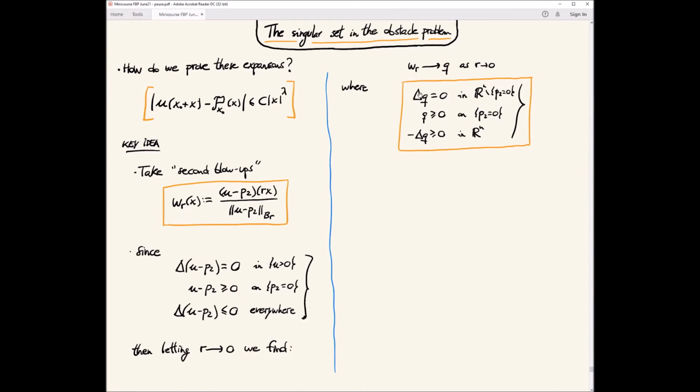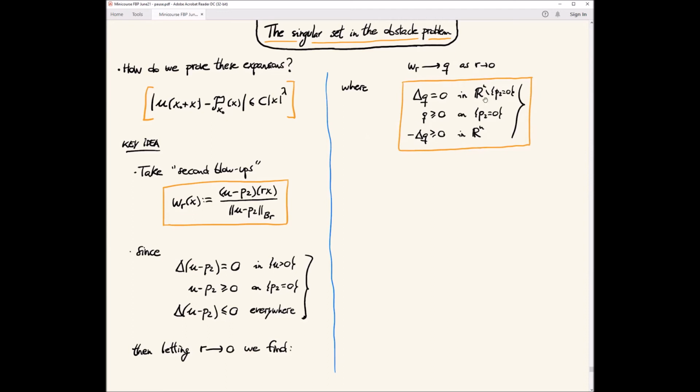So I get that the function is harmonic everywhere except on this linear subspace, because I know this is a linear subspace. Then Q is not negative on this linear subspace, and Q is a super solution everywhere. So these are the pieces of information I have for this limiting function Q, at least formally. This is not a proof, and this is really not something you can prove in all cases, but at least formally this is what we get.